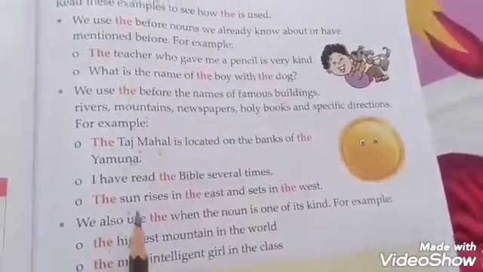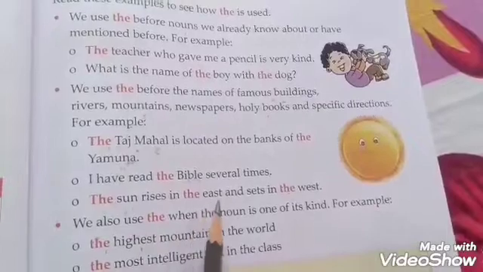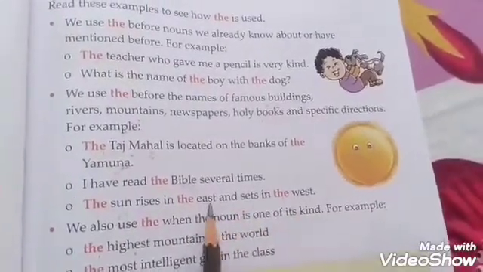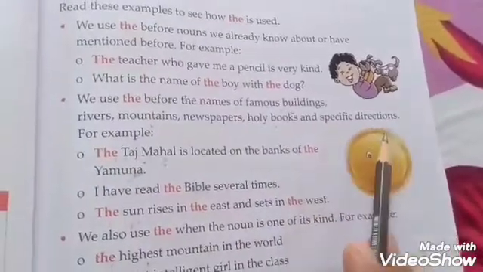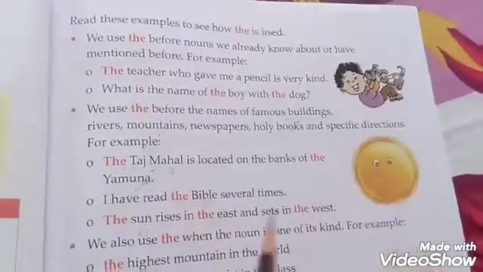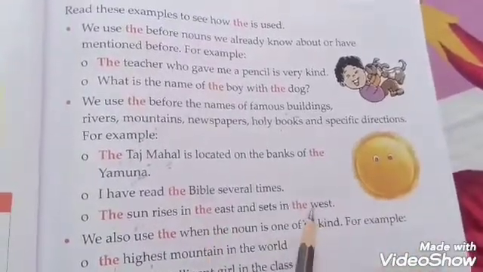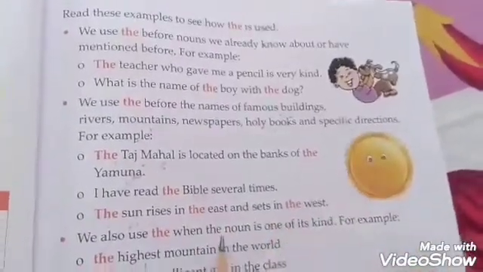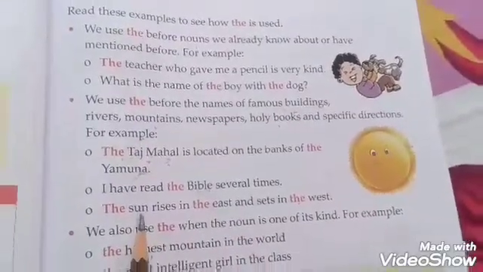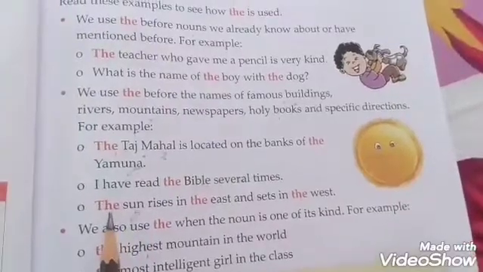Next is, the sun rises in the east and sets in the west. East and west are specific directions. It can be north and south also, and we use the before these directions as they are specifically said. Sun is a universal thing and it is one of a kind and we use the.